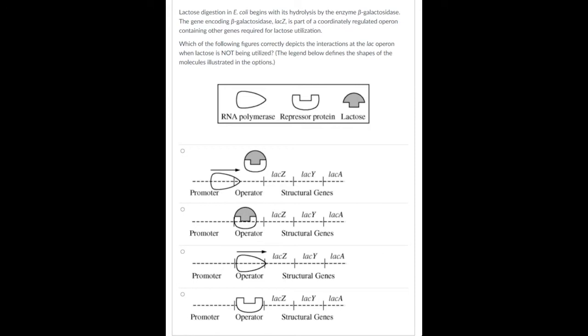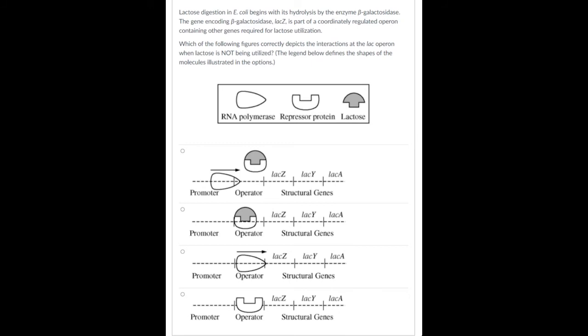Okay, so this one was Thursday's Daily Brainy, and this one gives you a lot of information about lactose digestion in E. coli. And this is what you did the simulation on and did some notes on. This is the lac operon. So basically it says that lactose digestion in E. coli begins with the hydrolysis of lactose by the enzyme beta-galactosidase, and the gene encoding beta-galactosidase, lacZ, is part of a coordinately regulated operon containing other genes required for lactose utilization.